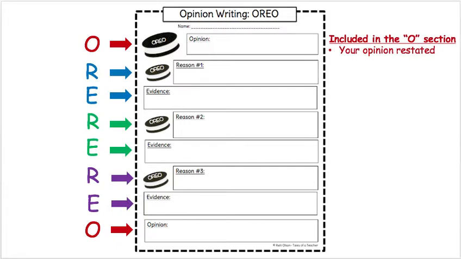Now, for some of you, you have probably seen an Oreo graphic organizer before. You've probably worked with it. That's great. This is going to be a review lesson for you, which is always important. And some of you might not have seen this before, and you might have another way of planning out your opinion writing, which is okay. There are so many ways for us to plan out our opinion writings. This is one way, and it's a really fun way. Sometimes you can eat Oreos as you're writing your opinion writing. So we're going to learn about the Oreo graphic organizer and see if that works for you.